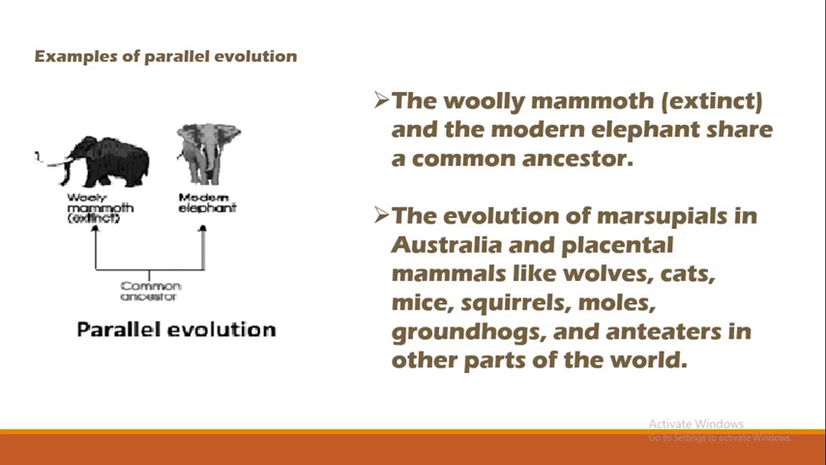Now the next example we want to look at is the evolution of the marsupials in Australia and that of the placental mammals like the wolves, the cats, the mice, the squirrels. Now all of these are organisms of the same species, so they have similar traits like that of the placenta. They both have placenta or other structures. Now these structures actually help them to survive in their environment. So in conclusion or in summary, we can say that parallel evolution simply means organisms from the same origin have the same kind of structures or traits that enable them to survive in their environment. Good.